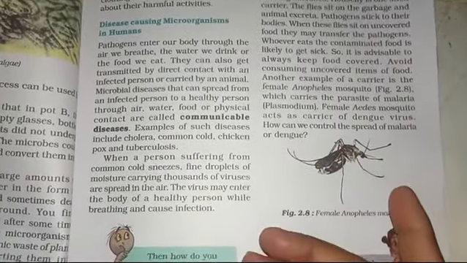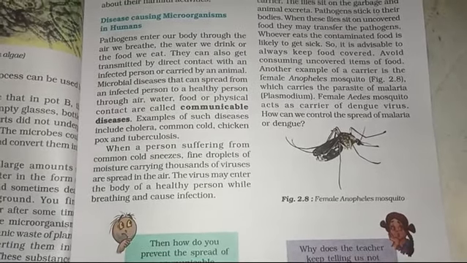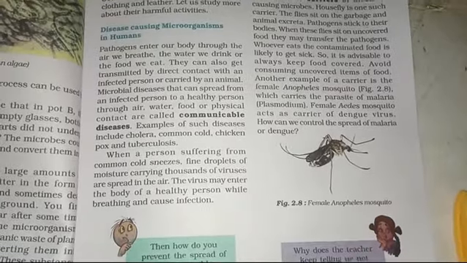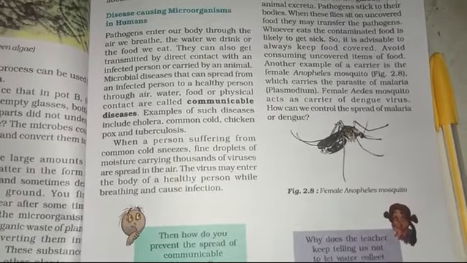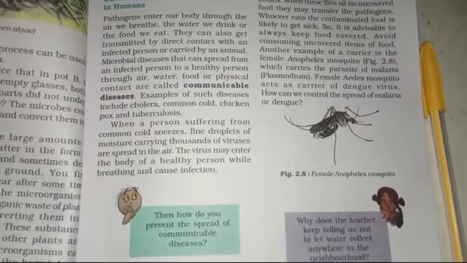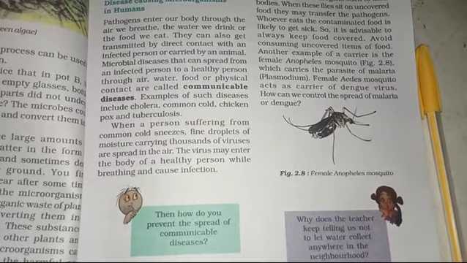As I have already told you, microorganisms are present everywhere in our surrounding, even on our table, chair, book, even on my pen, and in the air. Even when I'm speaking and opening my mouth, definitely these are going in my mouth.